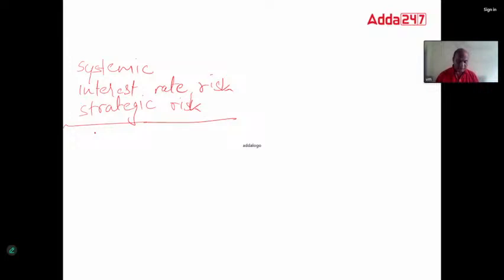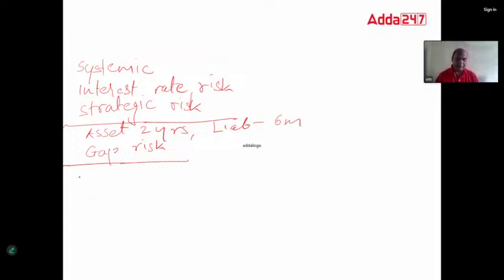An asset for 2 years is financed with a liability of 6 months. The bank will face which risk? Here, the asset is of 2 years, and the liability is of 6 months. It will face the gap risk. Definitely, it will face the gap risk. In fact, all other risks will also be faced, but now we are focusing only on the options given. The correct option is gap risk.